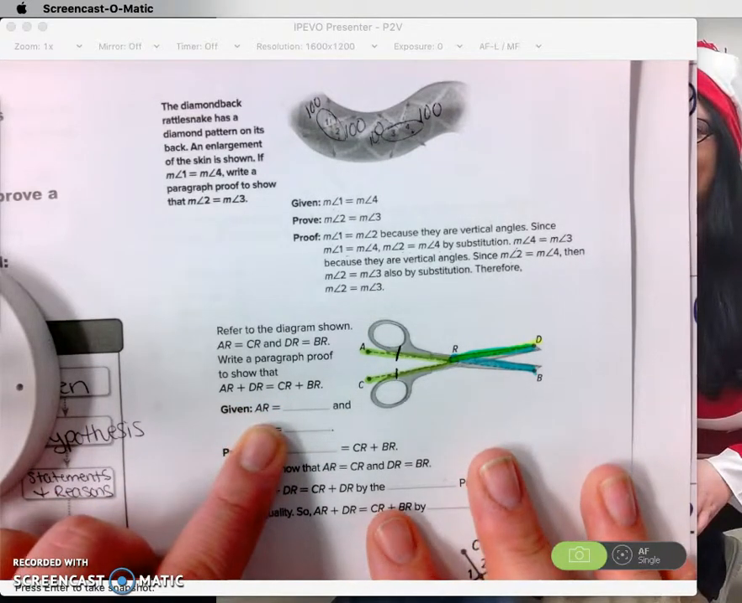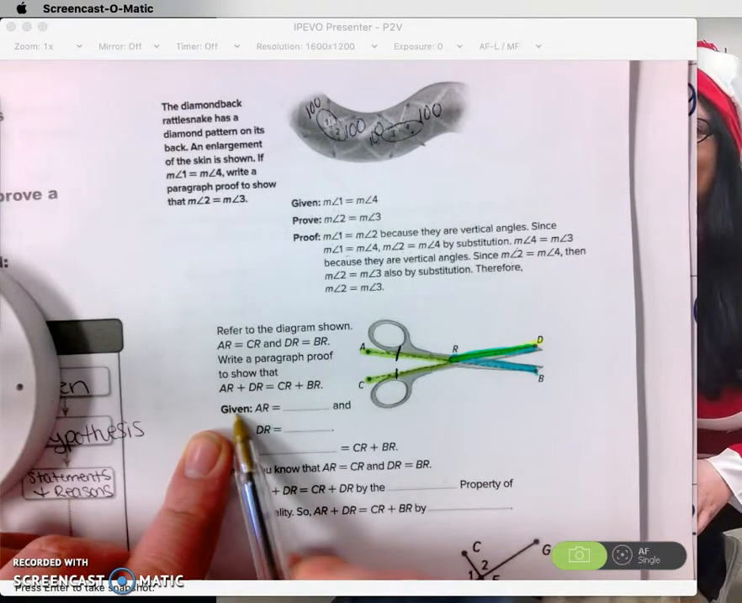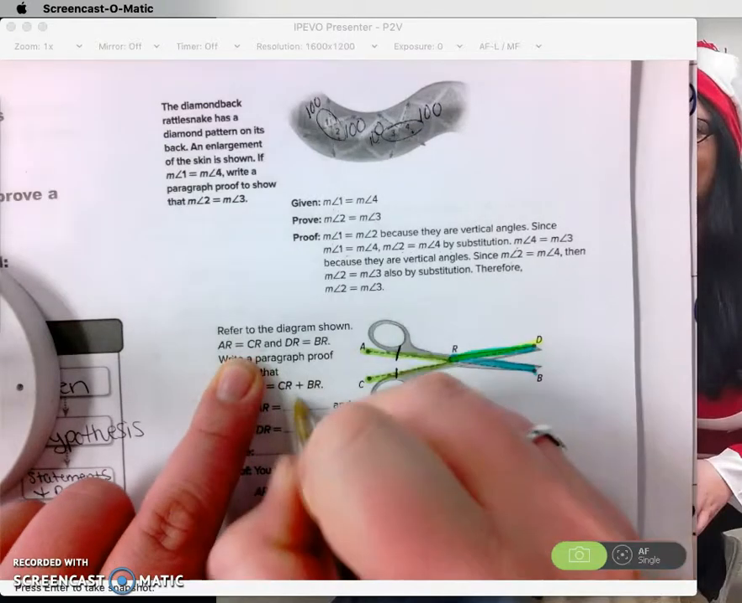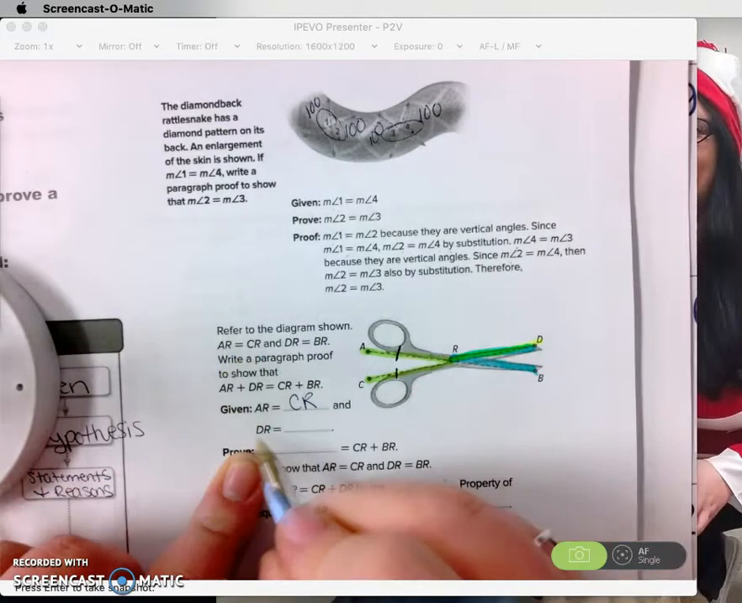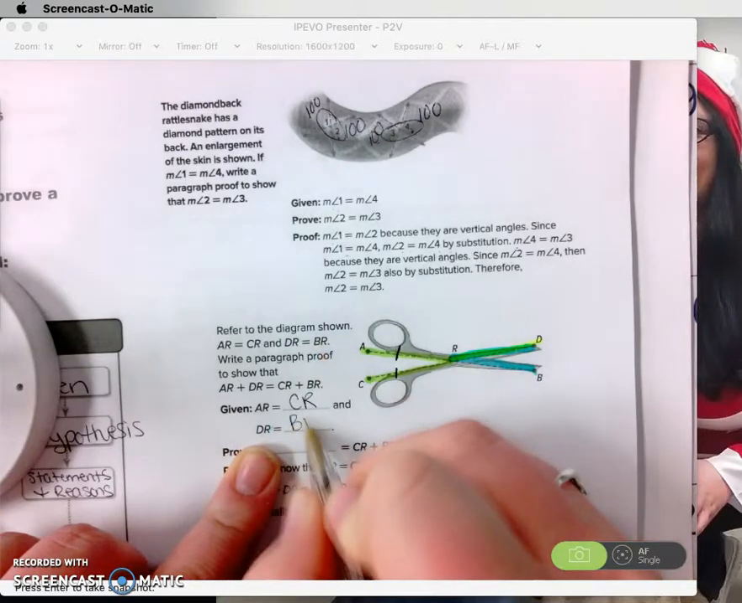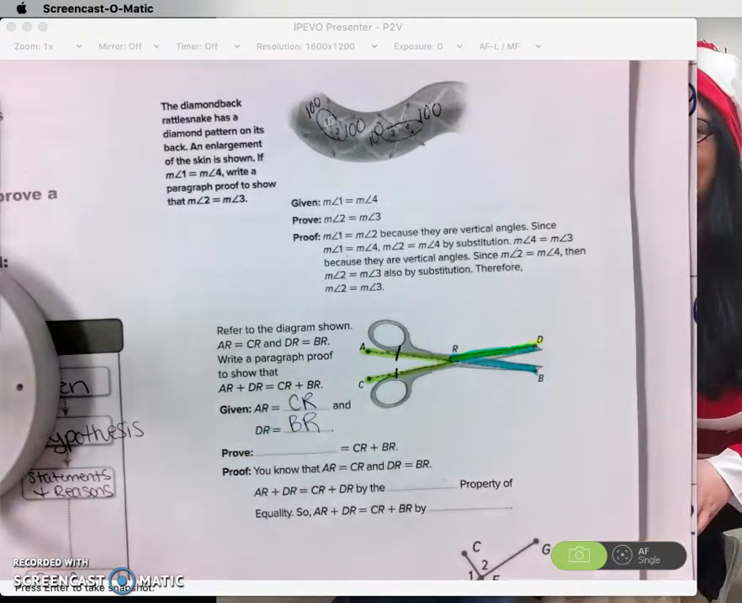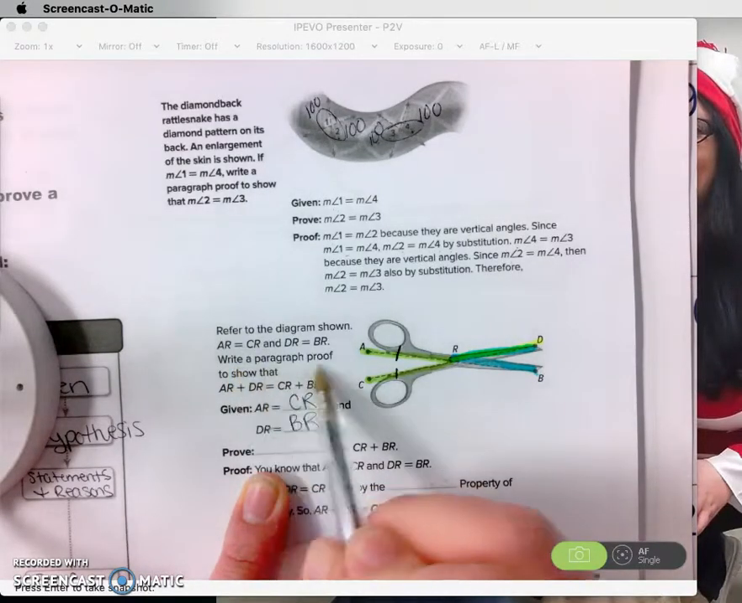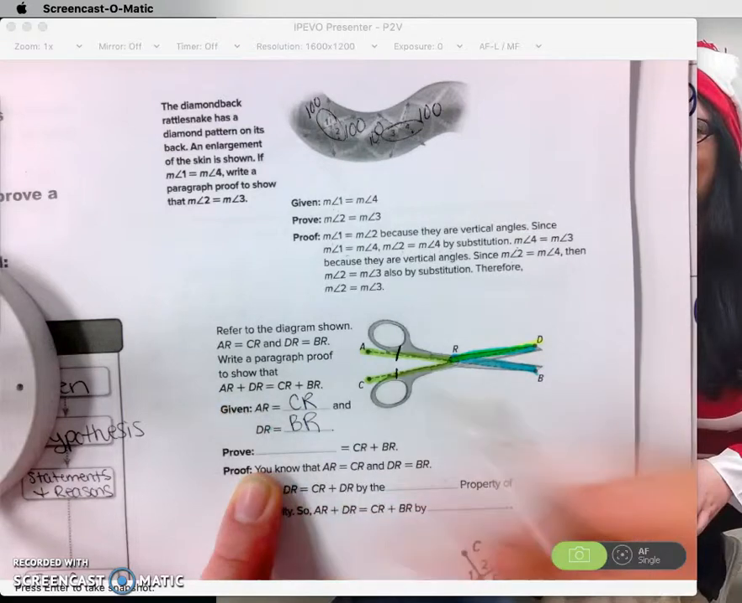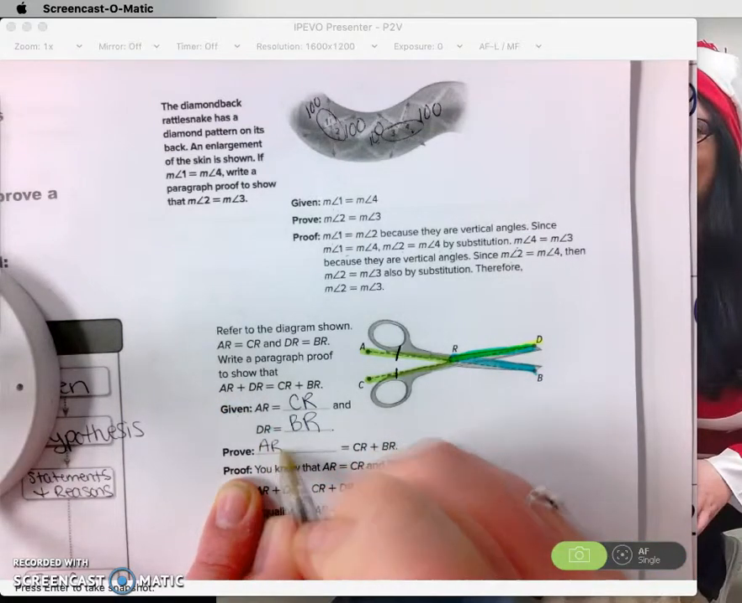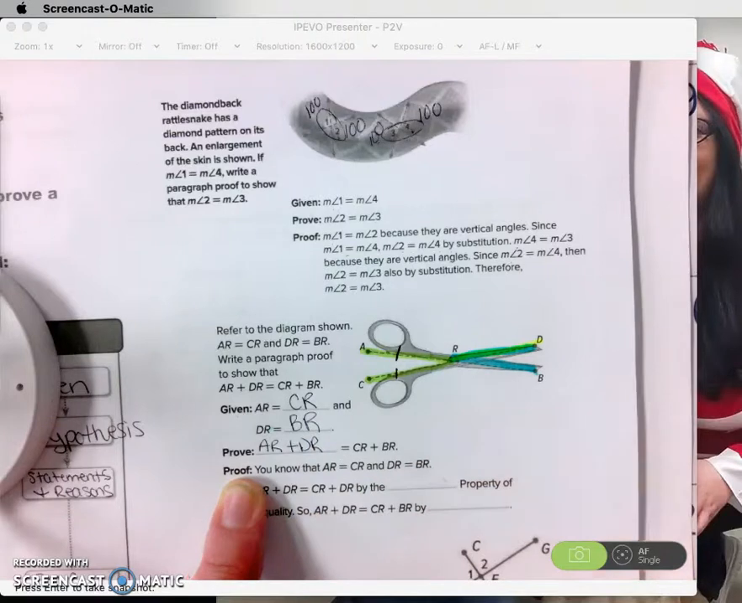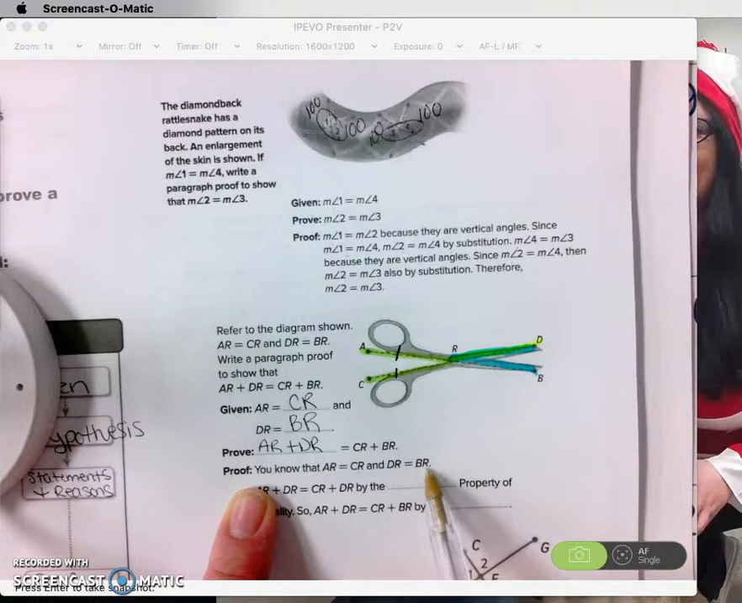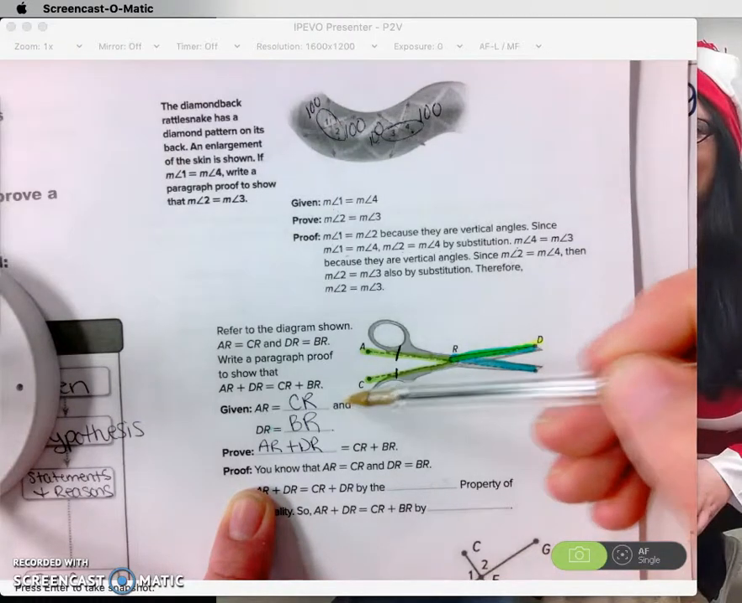So the given information is this information that they give you. So AR is equal to, well, it gives it to us, CR. DR is equal to BR. Okay? Then you need to prove, what are they asking you to prove? Well, write a paragraph proof to show that this right here. So AR plus DR. You know that AR is equal to CR and DR is equal to BR. We're restating the given information here.